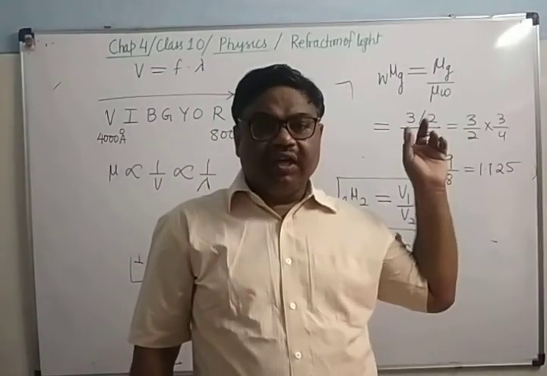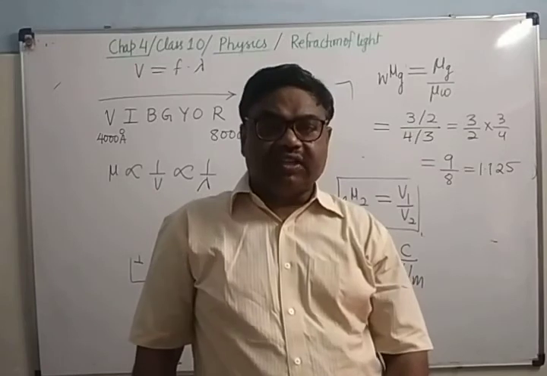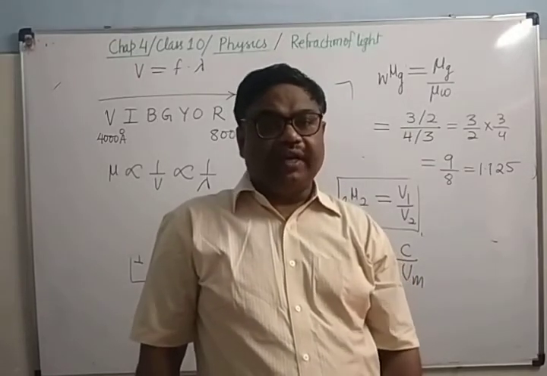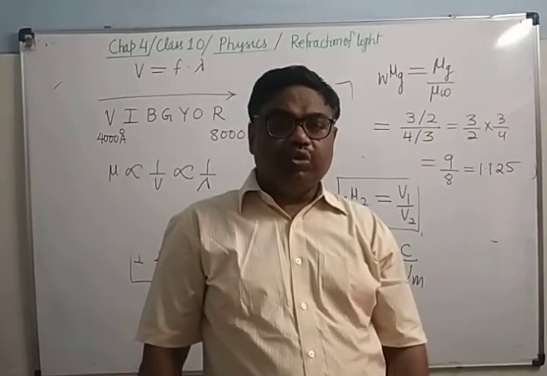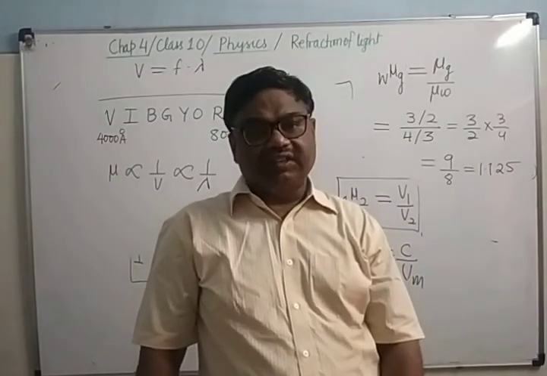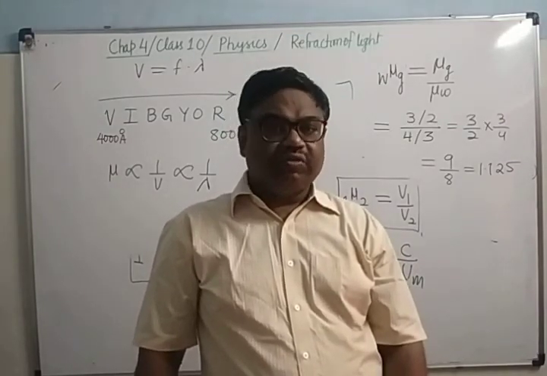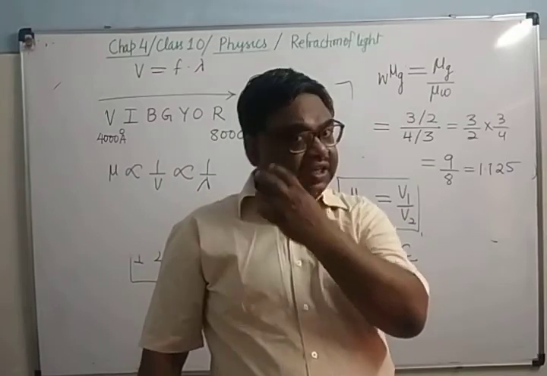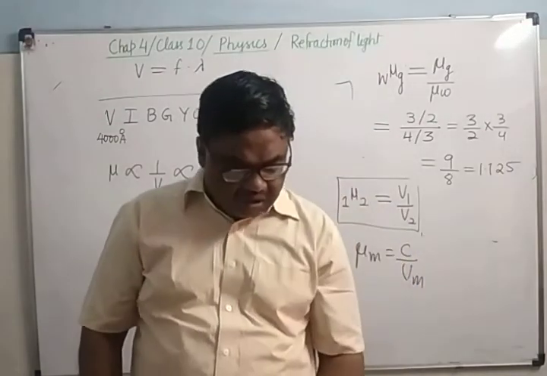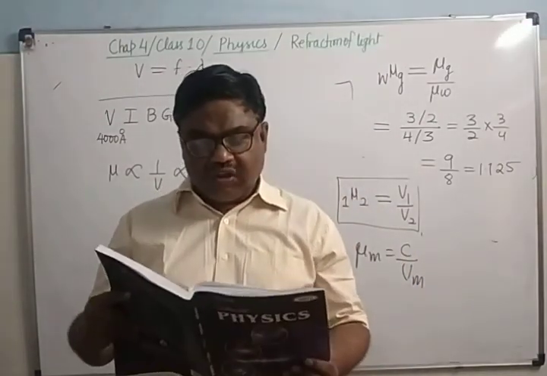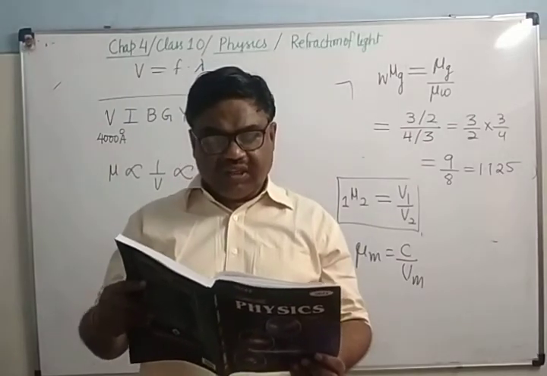That's why red color deviates less as compared to violet. Violet deviates most and red deviates least. It's clear? So this we will remember. Red is deviating least and violet is deviating most. So now this has finished.